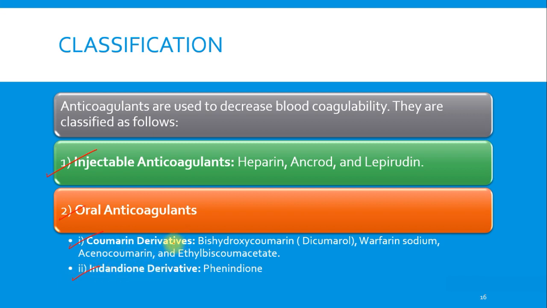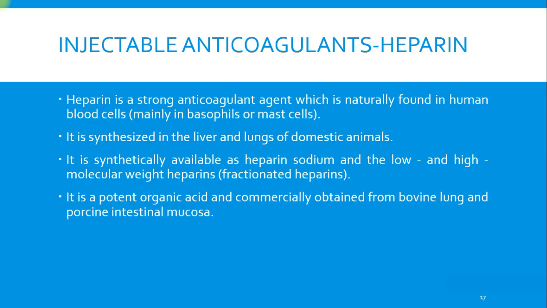In coumarin derivatives we have bishydroxycoumarin, that is dicumarol, warfarin sodium, acenocoumarol, and ethyl biscoumacetate. In indandione derivatives we have phenindione. There are more injectable anticoagulant examples; for more examples, you can refer to the book by Satoskar and Bhandarkar. First of all, we will see the injectable anticoagulant, and the prototype is heparin.